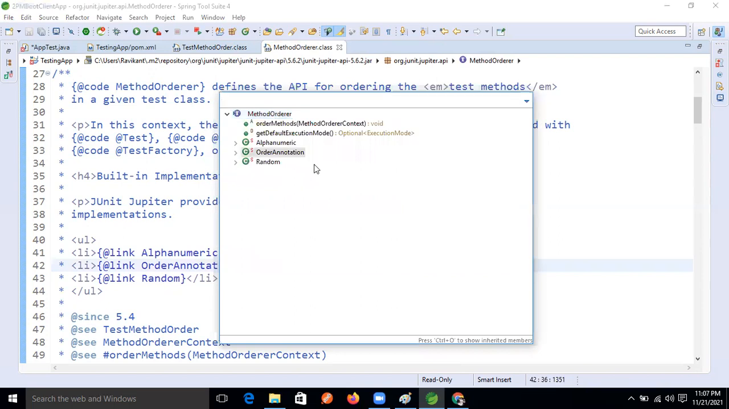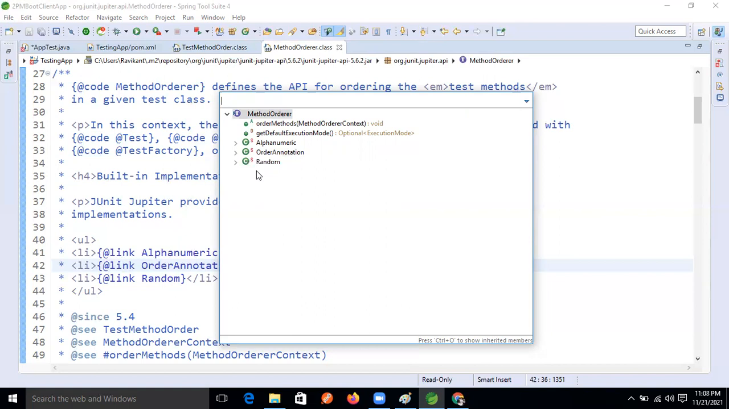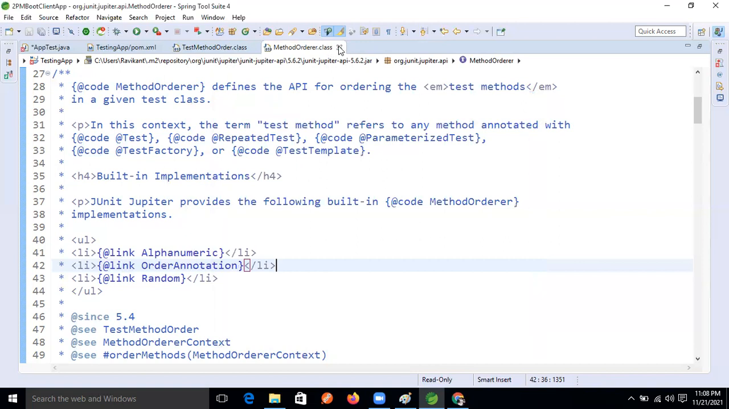So what is that order annotation? There are three possibilities. If we are not applying anything, randomly our methods are executing now. But two more possibilities are also there now, guys: the Order annotation and alphanumeric.